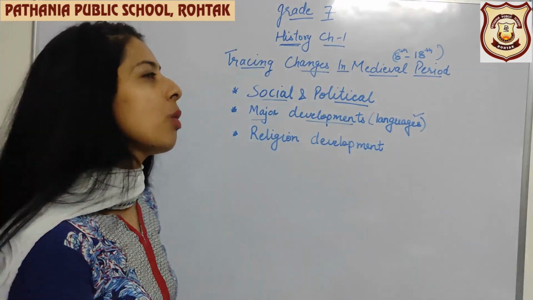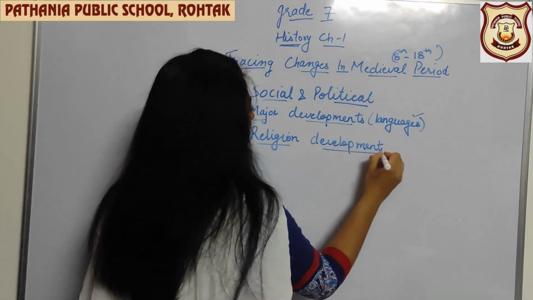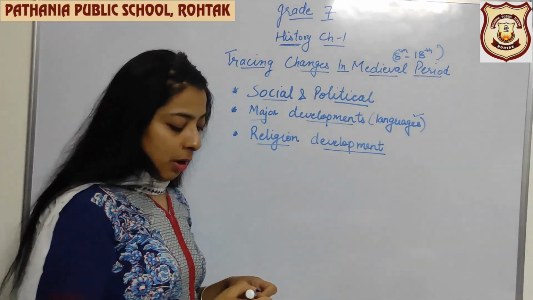The next thing we are going to discuss now is religious development.